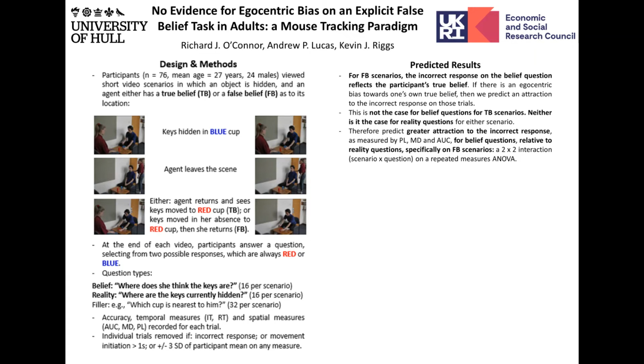So we've got here a 2x2 within subjects design with scenarios one factor, that's true belief and false belief scenarios, and question as the other, reality and belief questions. And if participants have an egocentric bias, then one would predict an interaction between scenario and question on measures of attraction to the incorrect answer, as there should be greater attraction on belief questions relative to reality questions, specifically on the false belief scenarios, as it's only on the belief question in that scenario where the incorrect answer reflects the participant's own true belief of where the keys are hidden.